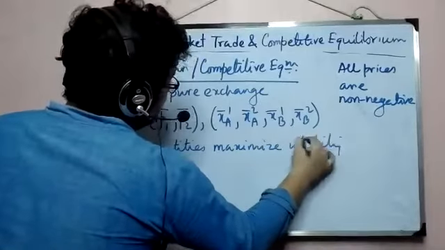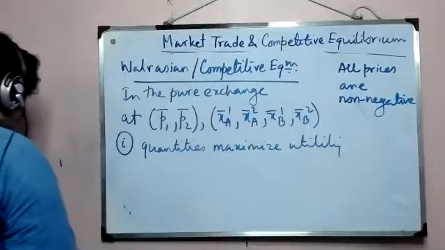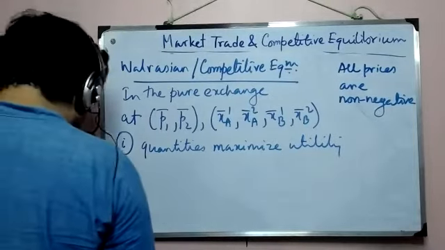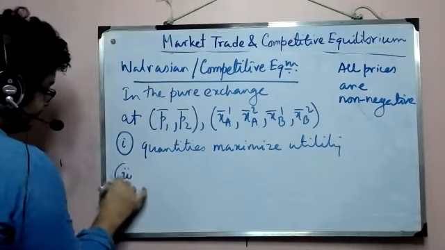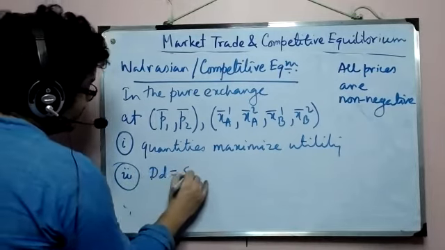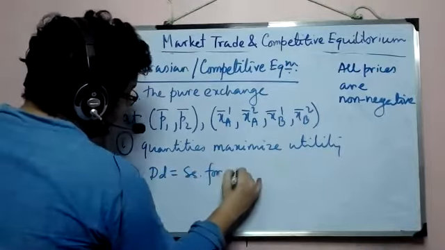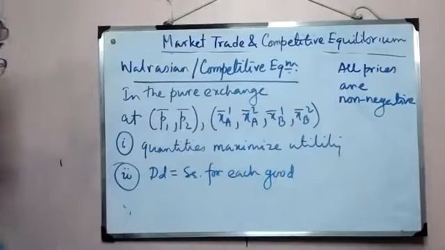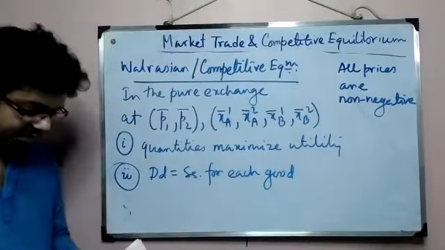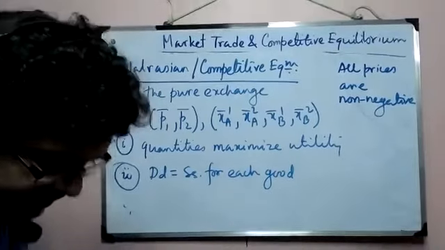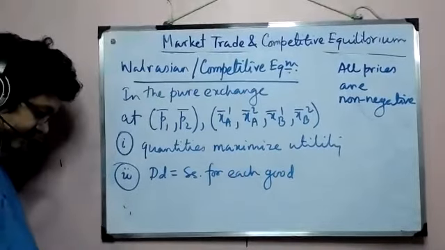So you cannot have values of x which do not maximize the agent's utility. And number two, which is very simple, demand equals supply for each good. That has to happen, otherwise the prices that we would have got will carry no meaning at all.